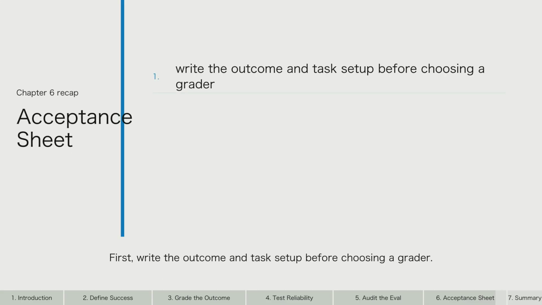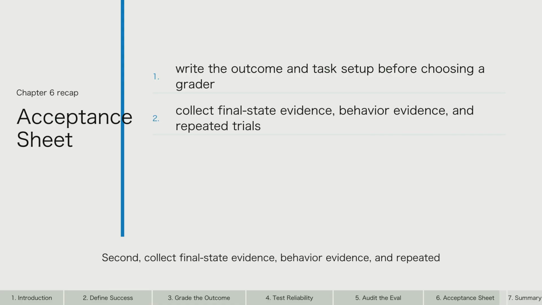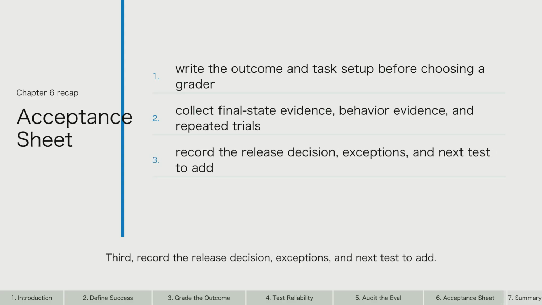First, write the outcome and task setup before choosing a grader. Second, collect final state evidence, behavior evidence, and repeated trials. Third, record the release decision, exceptions, and next test to add.